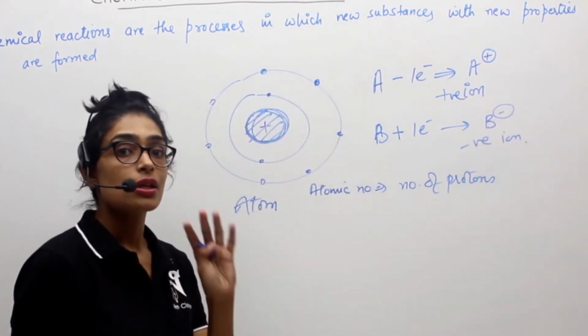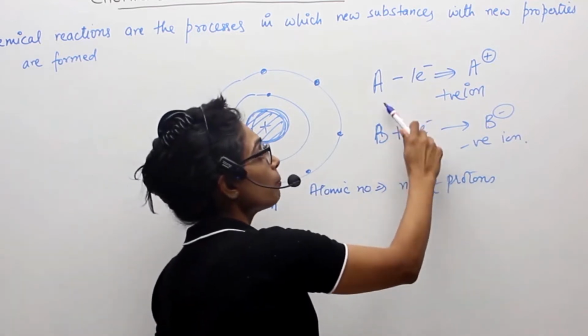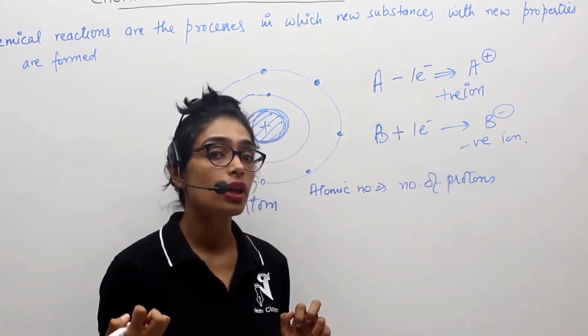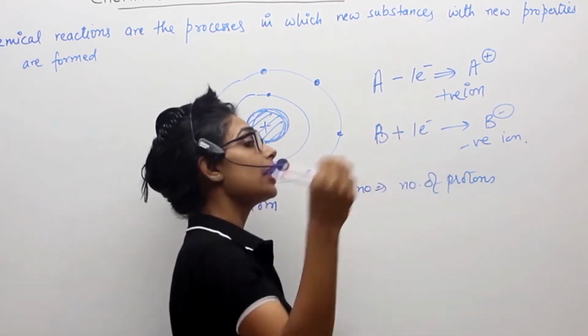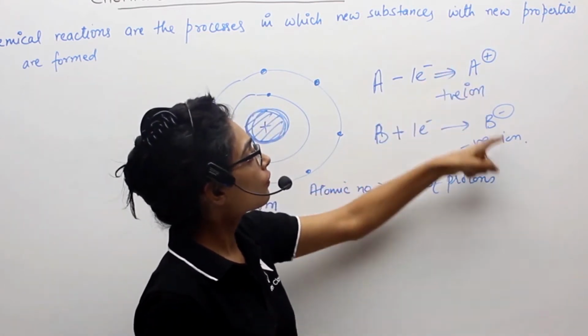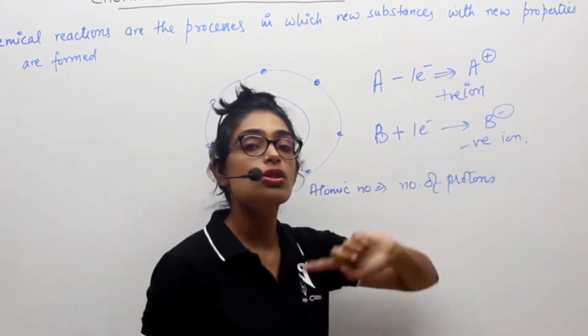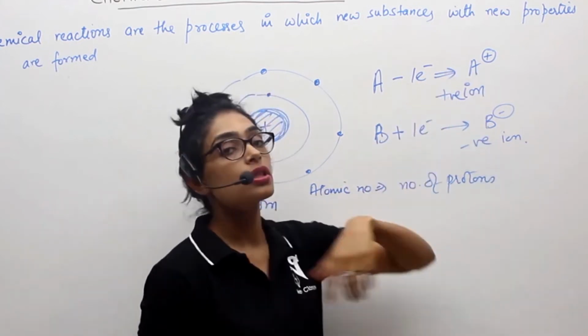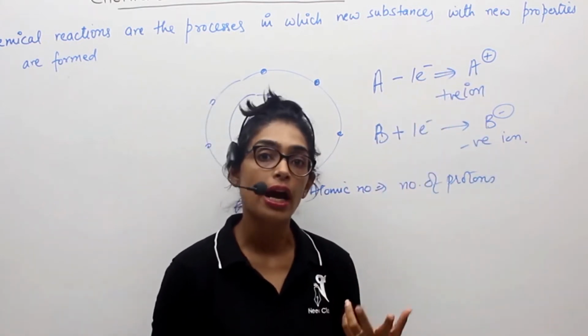Are you getting this? When we take electrons out of their houses, or add electrons into the atom, the number of electrons changes, and hence the atoms are no more atoms but ions.